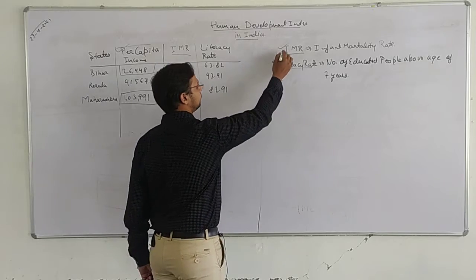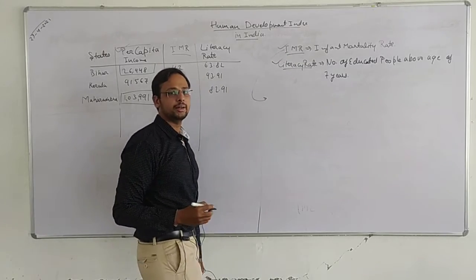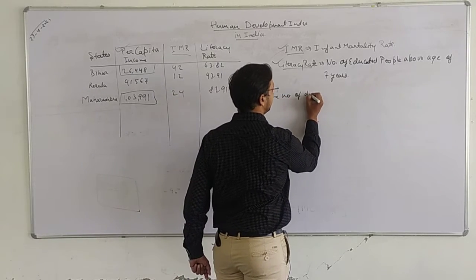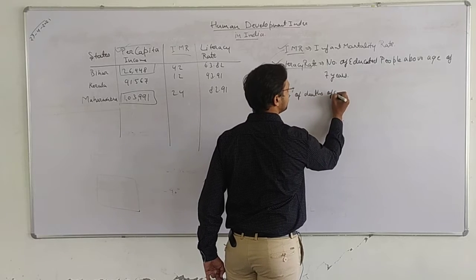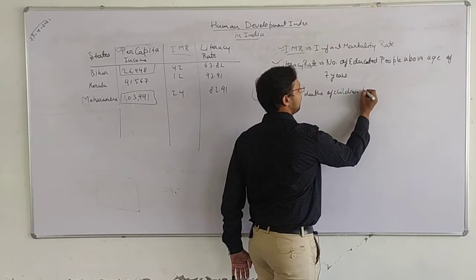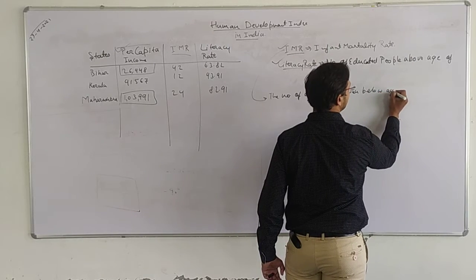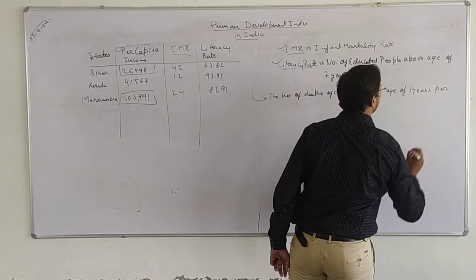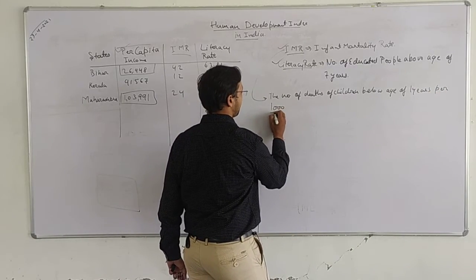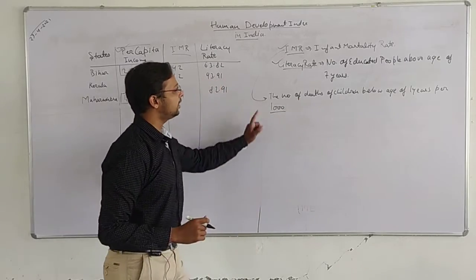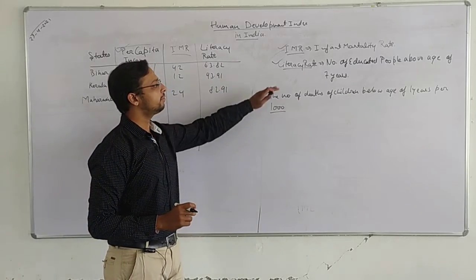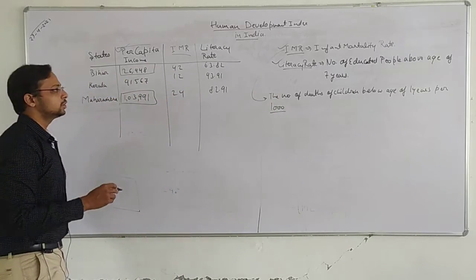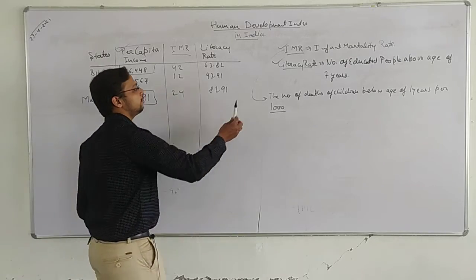I will write down the definition: infant mortality rate is the number of deaths of children below the age of 1 year per 1000. And literacy rate is the number of educated people above the age of 7 years. I hope you have understood both.